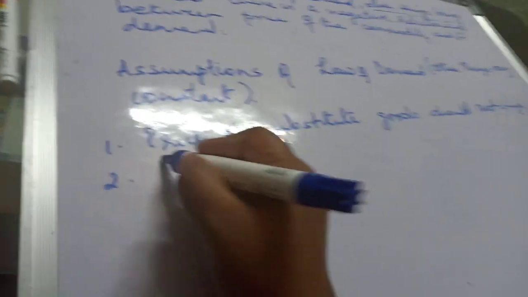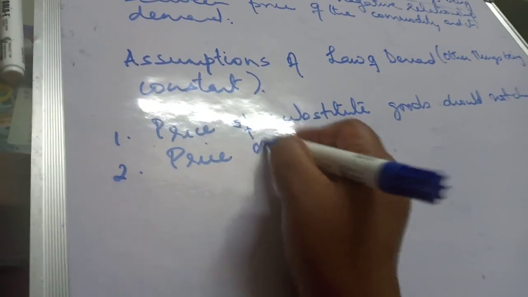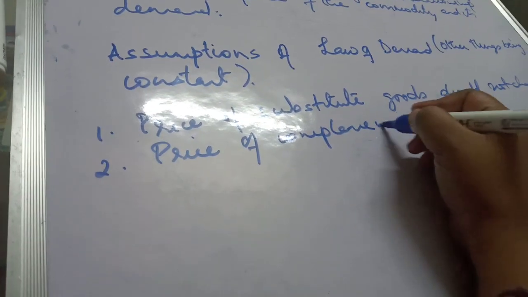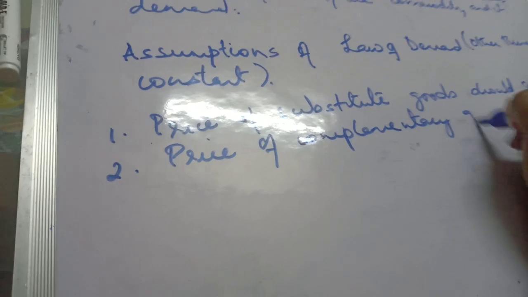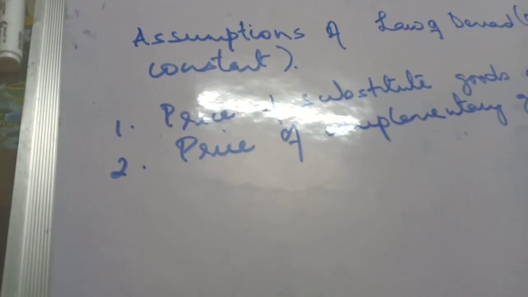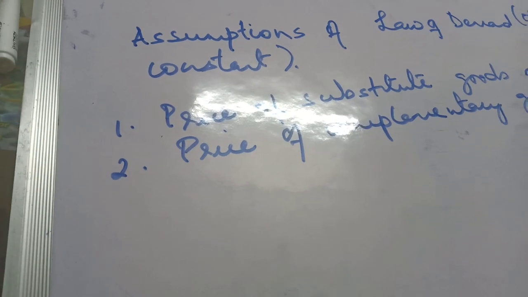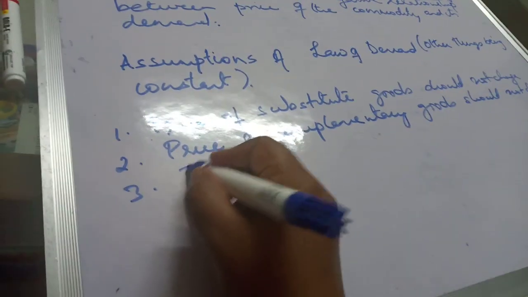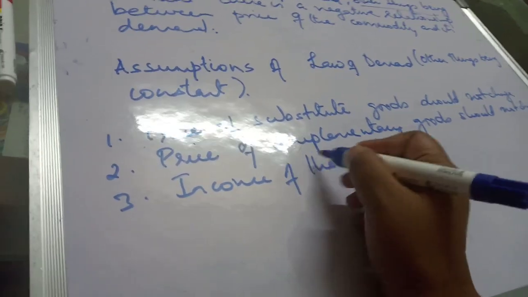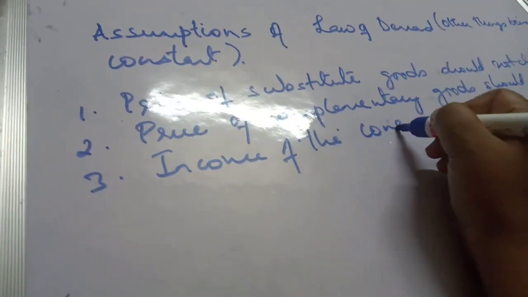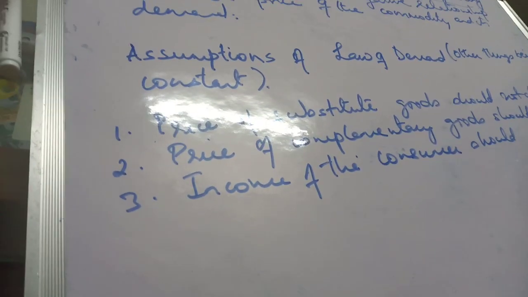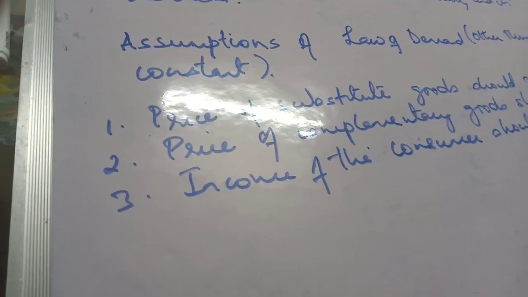Then second, price of complementary good should not change. Income of the consumer should not change.